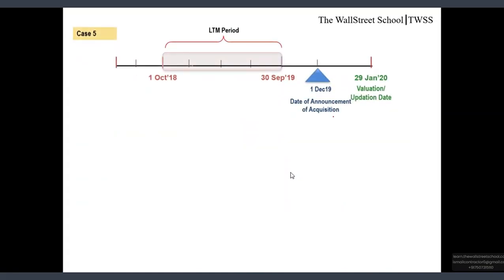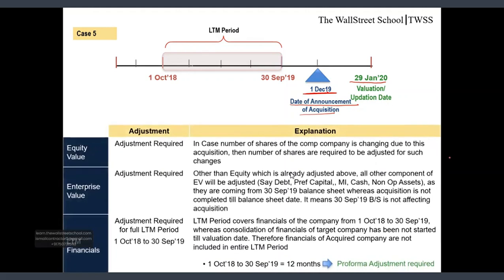Next, case number 5. Date of announcement of acquisition is 1st December 19, later than your LTM period date. And as you cannot see any date of completion, it means this acquisition is still pending till my date of updation. Now friends, let's see what adjustment is required in this case. Equity value. Friends, adjustment would be required in the case of equity value only if there is a change in the shares due to this acquisition. So in case of a stock deal, the number of shares will change as the acquisition has not been completed. So my number of shares are not reflecting the impact of this acquisition.